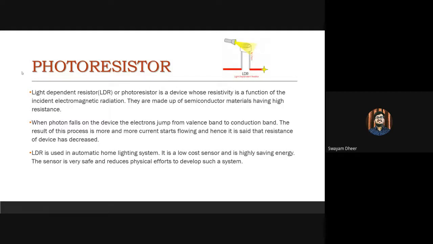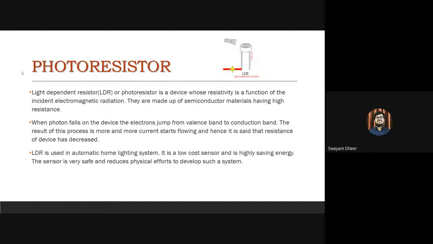So as more and more light falls on the photoresistor, more and more current starts flowing, and hence the resistance of the device decreases, as Ankit already mentioned. Hence the LDR detects whether there is a sufficient amount of light in the room or not. So has anyone here heard about automatic lighting systems? Yes. Like people nowadays in their homes prefer using automatic lighting systems.